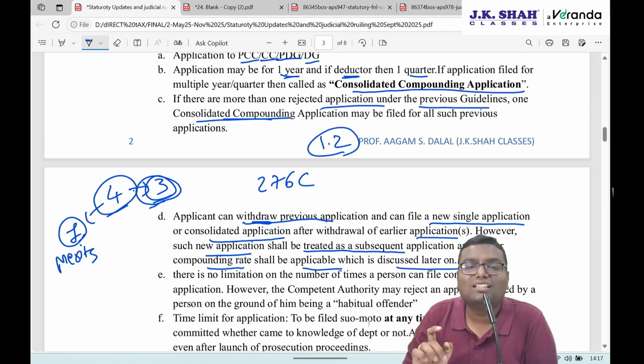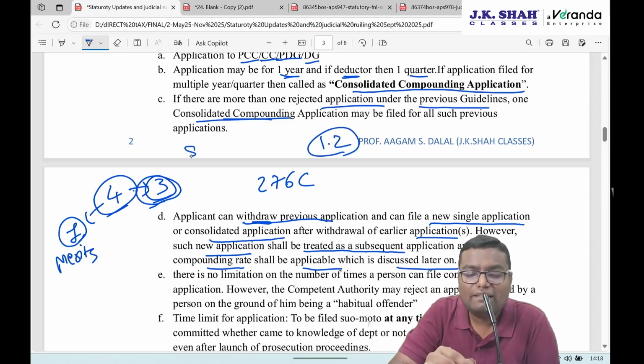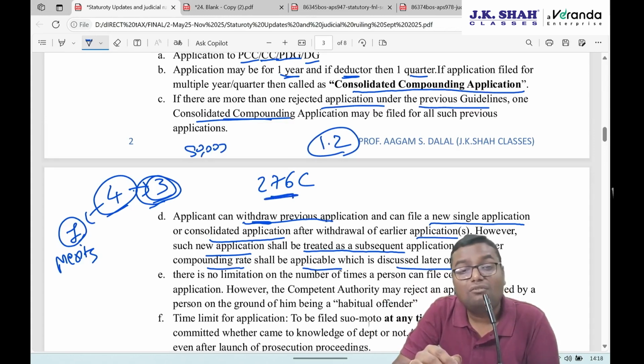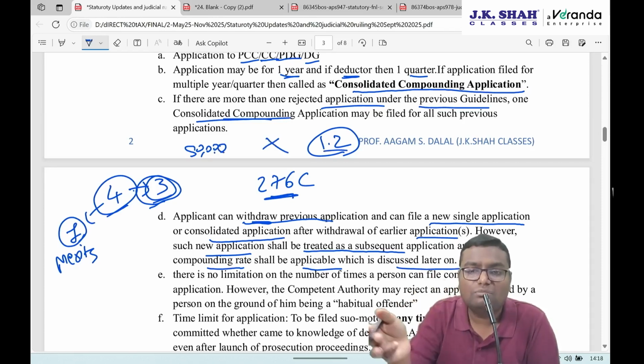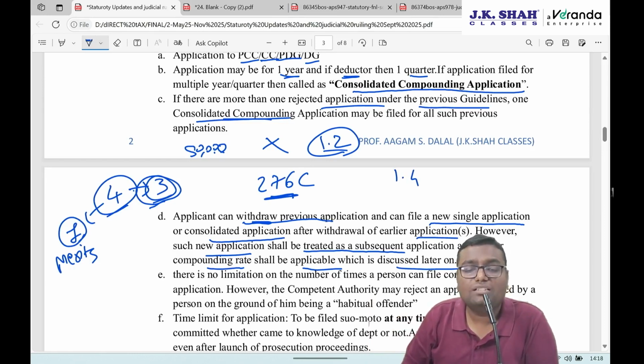So let's say my compounding charges decided is 50,000. In the first application of 276C compounding, 50,000 has to be paid. When I'm making the second application, now I have to pay 50,000 into 1.2. That much fees will be paid. If for the same section I'm making any third application, it will be 1.4. So like this, in multiplications, I have to pay the compounding charges.